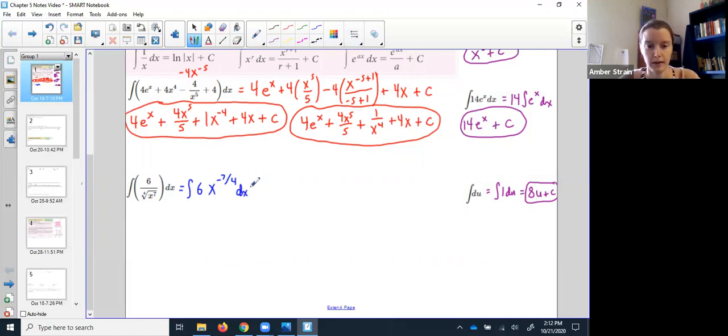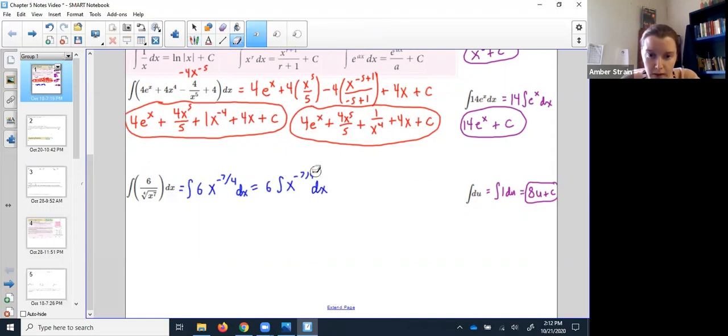Okay, so again, let's pull that 6 out of our way and just focus on this crazy power here. Don't worry, we got this. That's a 4. Sorry, my 4s sometimes stick together like that. There we go. Okay, so let's focus. The rule was to take it up 1. So let's just do it a step at a time.